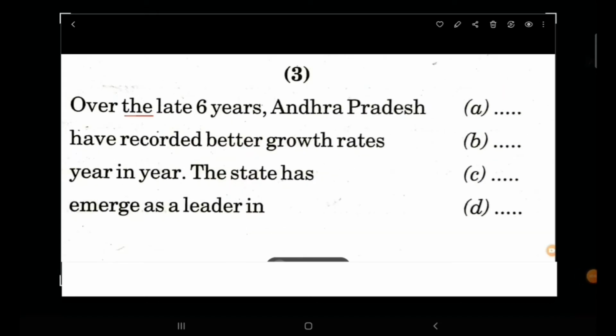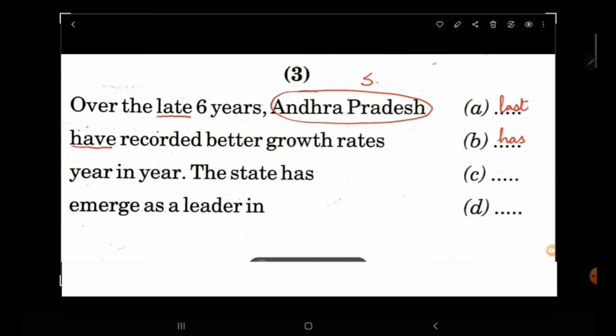Over the late 6 years, Andhra Pradesh. Now it can never be late 6 years. It should be last 6 years. Andhra Pradesh have recorded better growth rates. Now Andhra Pradesh here is a singular state. It's a singular subject. So with singular we cannot have the word have. Instead we will have has.